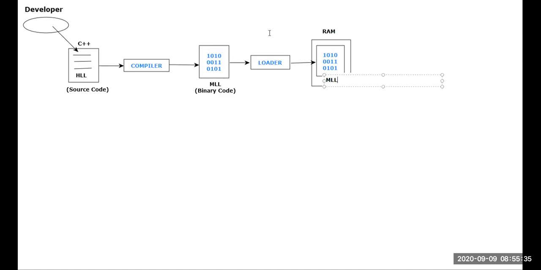If this machine level language code is provided to a component called the microprocessor, don't you think ultimately I'll be getting the output? This happens to be the microprocessor. Microprocessor will understand only zeros and ones. To this microprocessor, if you're providing the input as zeros and ones, ultimately you can expect the proper output. This happens to be the output.